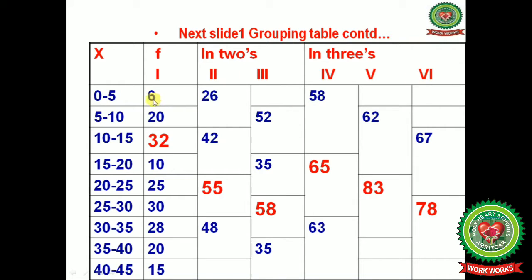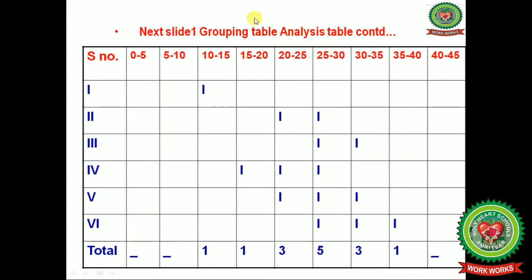Now the last column, it is the sixth column. We will leave the first two frequencies and the rest we will make a grouping of 3. 32 plus 10 plus 25 will give you 67. Next is 30 plus 28 plus 20 will give you 78. Now the next step is we have to mark the highest frequency in all the columns. I have marked all the highest frequencies in different columns, all the 6 columns, in red color.